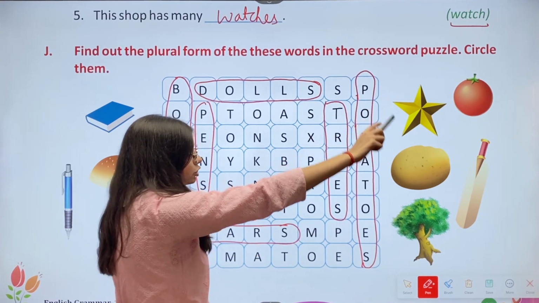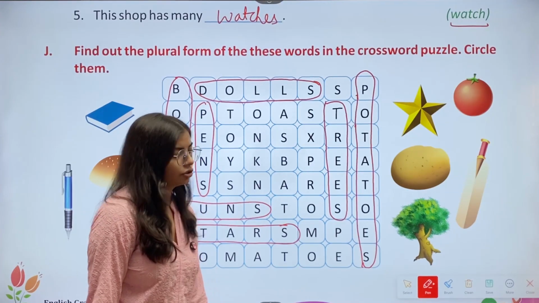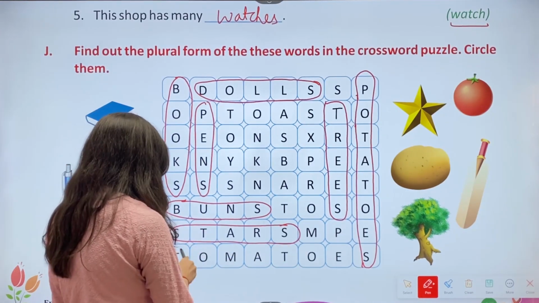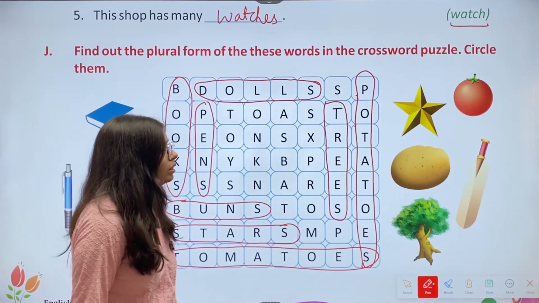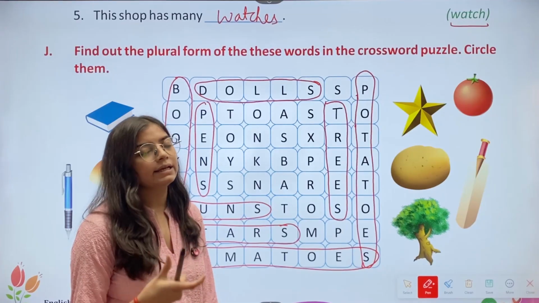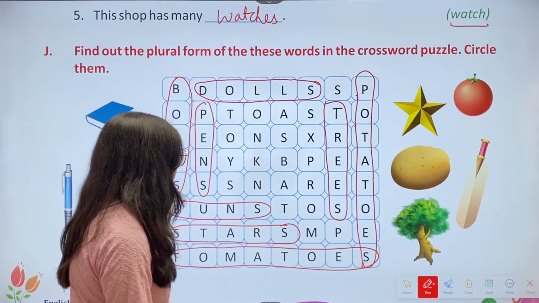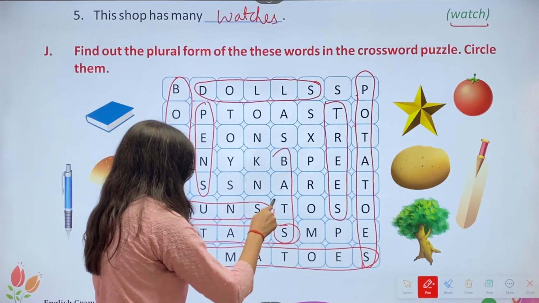Then we have tomato. The plural of tomato is tomatoes. Here we have tomatoes. Then we have bat. The plural of bat is bats. Here we have bats. We'll mark it.